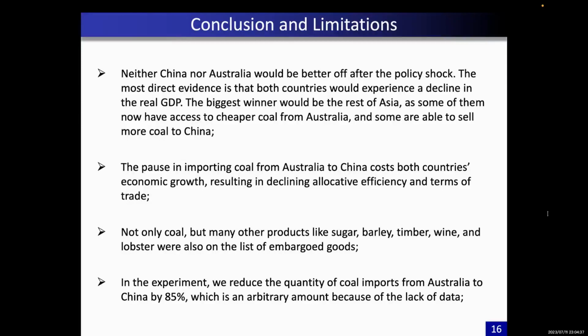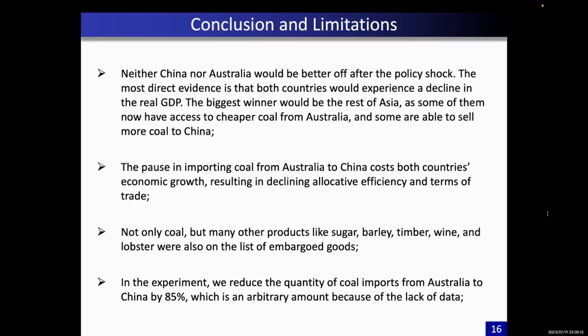Not only coal, but many other products like sugar, barley, timber, wine, and lobster were also on the list of embargoed goods. But in this paper, we only considered the most prominent aspect of the unofficial ban, which is the decrease in coal imported from Australia. We ignore the import change of many other products that might impact the two countries' economies. In future research, those other shocks can be incorporated into the general equilibrium model to see what's going on.